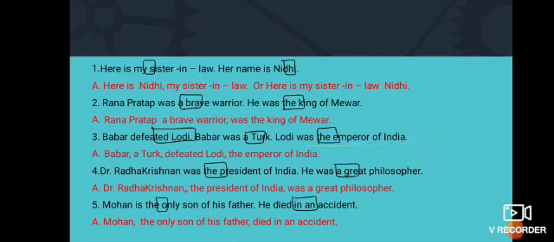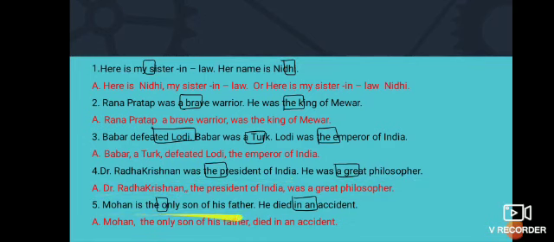Number 4, Dr. Radhakrishnan was a president of India. He was a great philosopher. So it's was and was. I'm talking about Radhakrishnan. So you can write Dr. Radhakrishnan, comma, a great philosopher, was a president of India. Or you could write Dr. Radhakrishnan, the president of India, was a great philosopher.